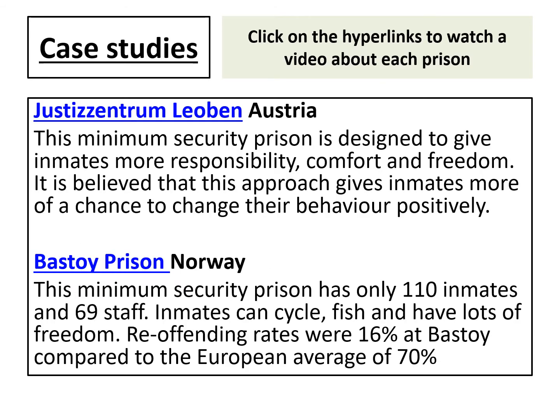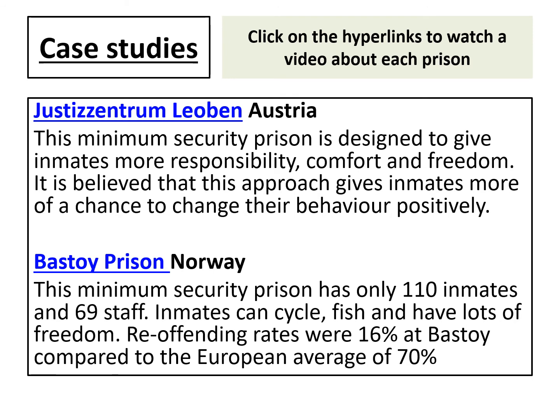Next, we're going to look at prisons. So I want you to look at 2 case studies of 2 very different prisons to what we're probably used to seeing or hearing about. So one is in Austria, not Australia. In Austria, there's a minimum security prison that's designed to give inmates more responsibility, comfort and freedom. And they want to try to give inmates a chance to change their behaviour.